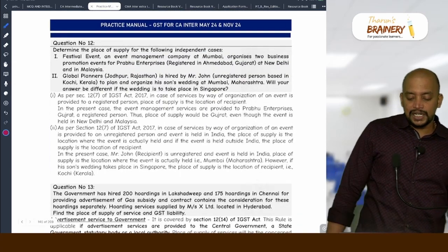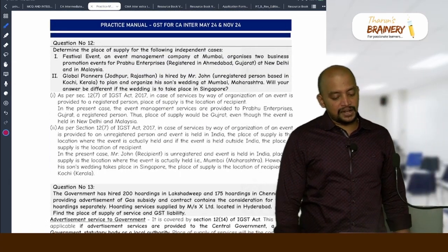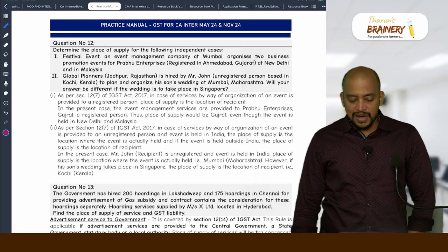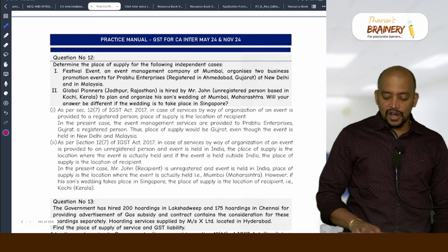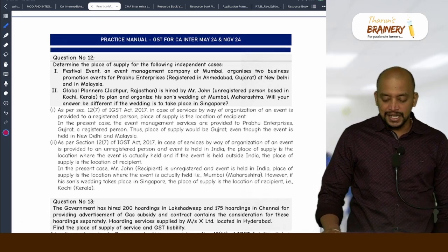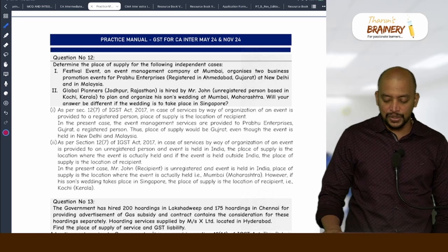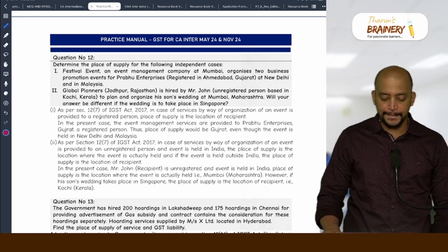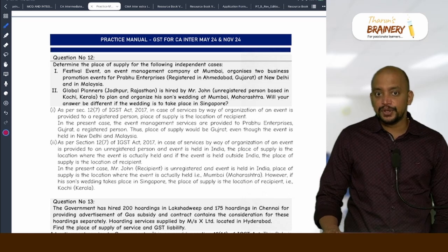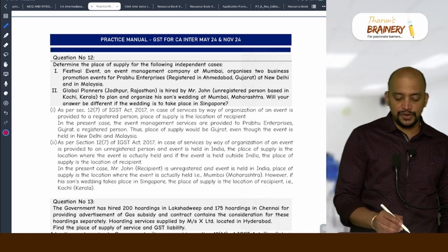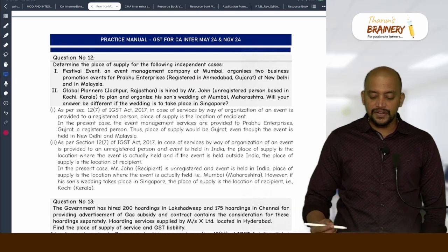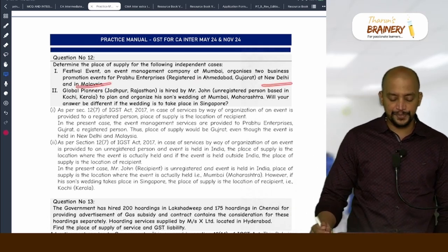Then question number 12, determine the place of supply for the following independent cases. Festival Event, an event management company at Mumbai, organizes 2 business promotion events for Prabhu Enterprises registered in Ahmedabad, Gujarat, at New Delhi and Malaysia. Again, organizing an event. B2B or B2C? B2B. So location of recipient. What is the location of recipient? Ahmedabad, Gujarat. Okay. Even though the event is in Delhi and Malaysia.